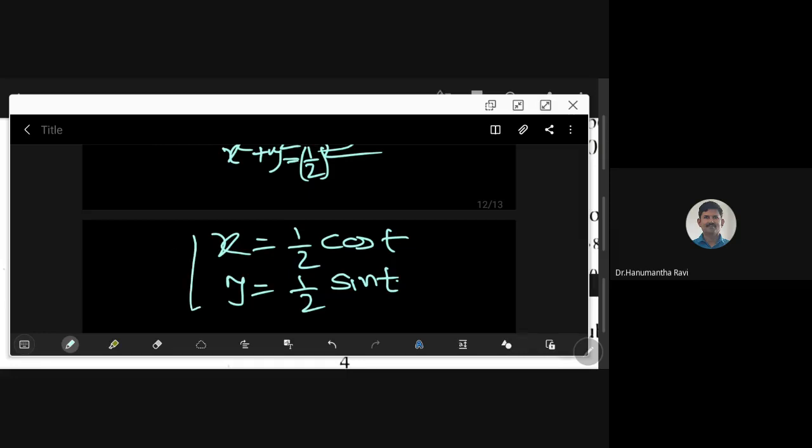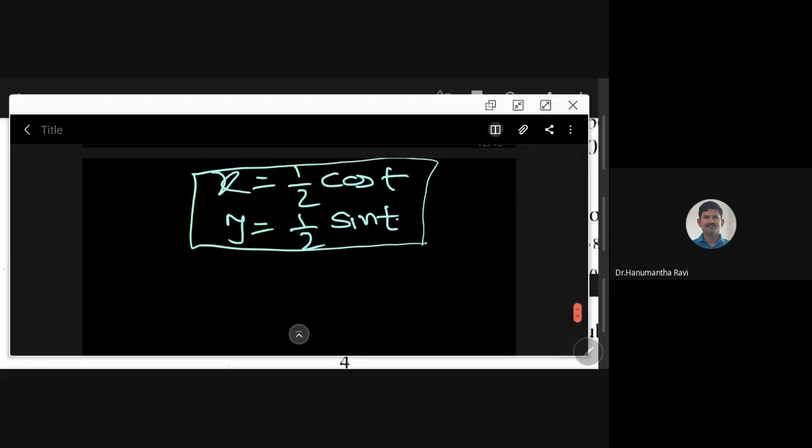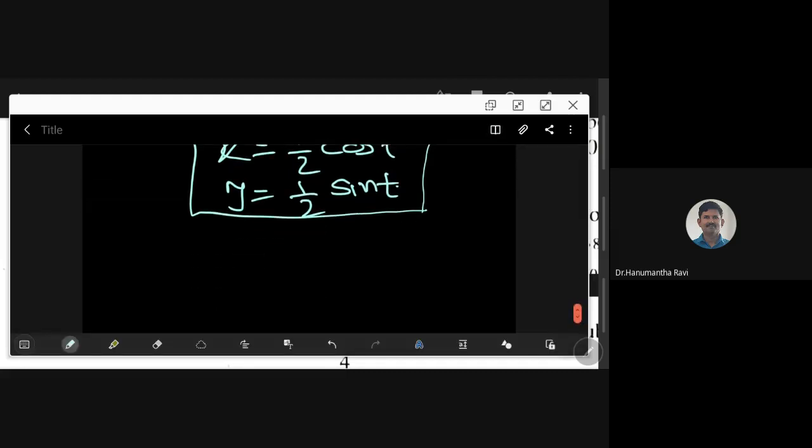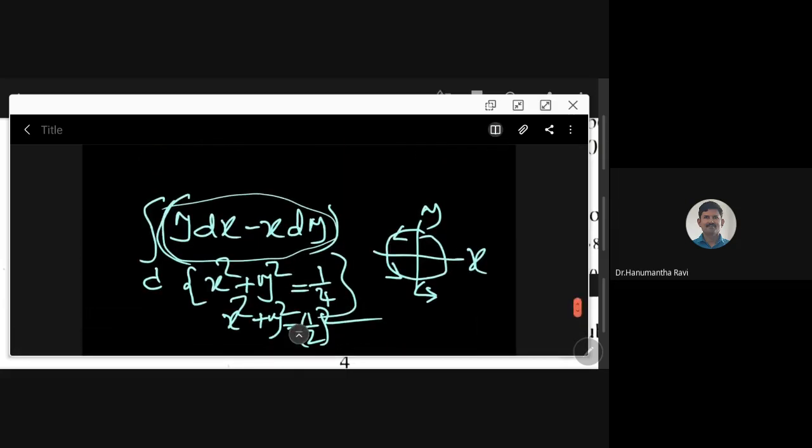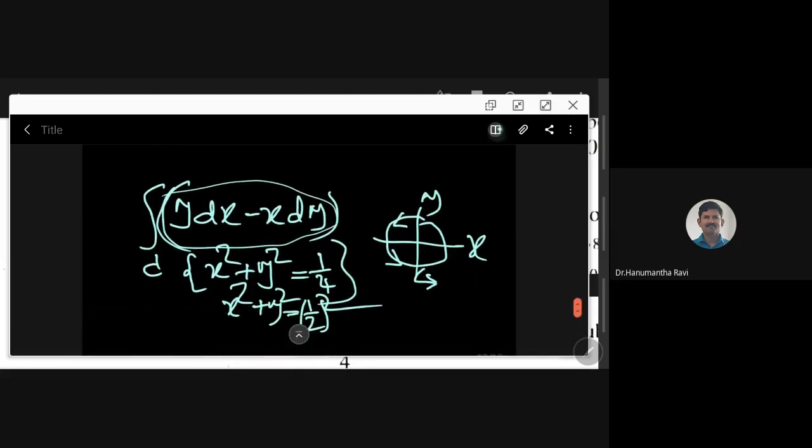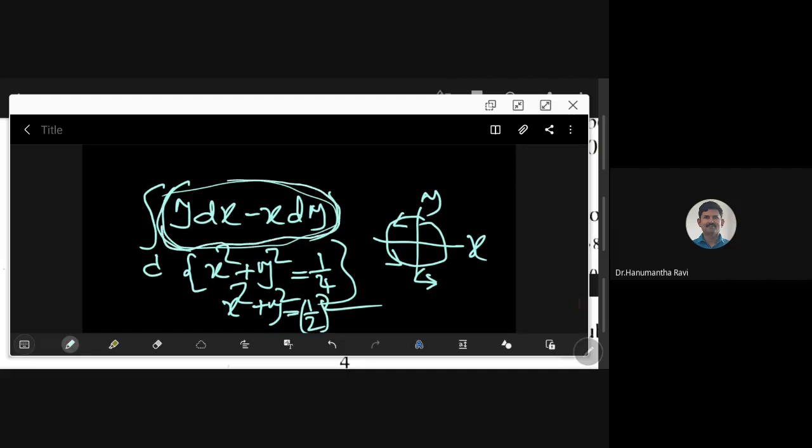Once we know this, I will tell you how the line integral can be evaluated. The problem here is that it is not in a clear form. I want to convert this into a single integral. I can convert a line integral into a single integral or a double integral, that is the only strategy we have. To evaluate a line integral, what are the strategies? To evaluate a surface integral or a volume integral, what are the strategies?